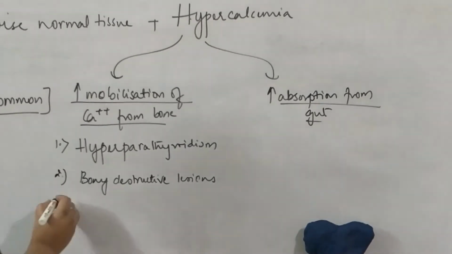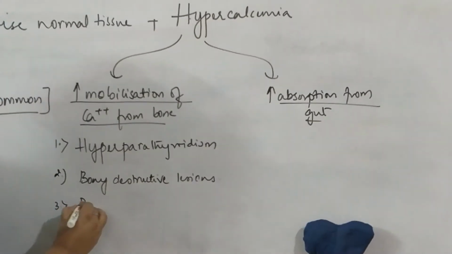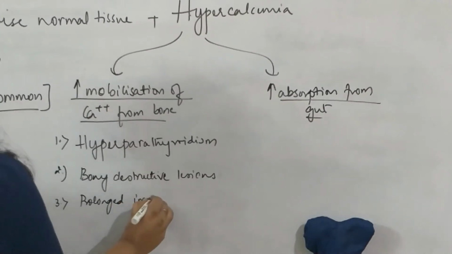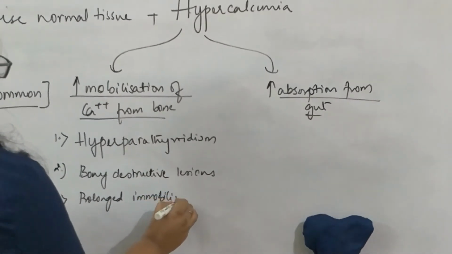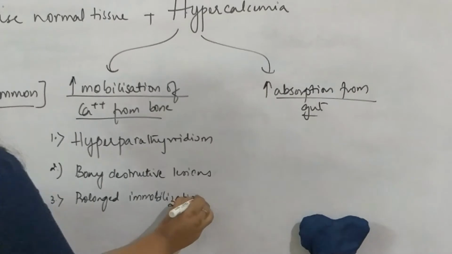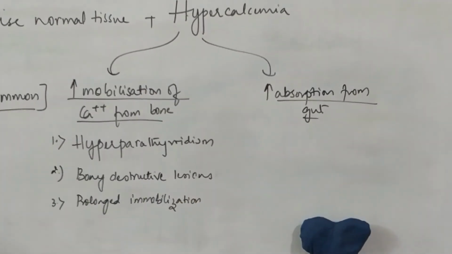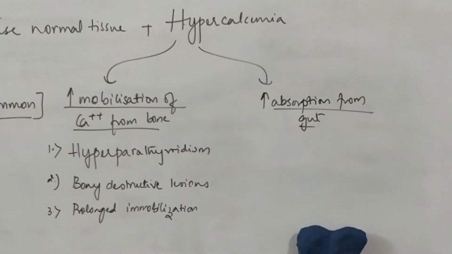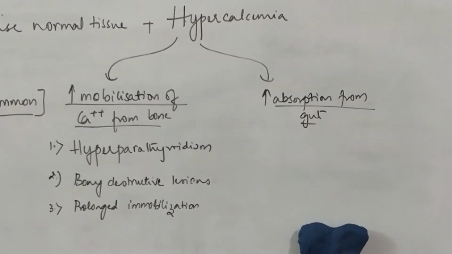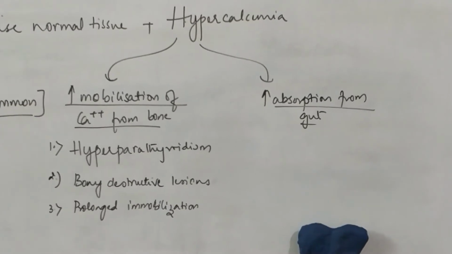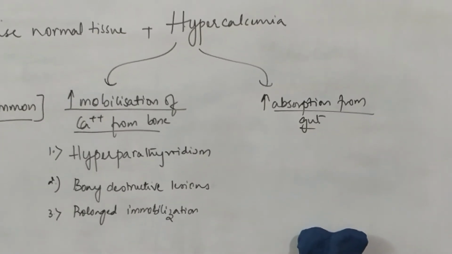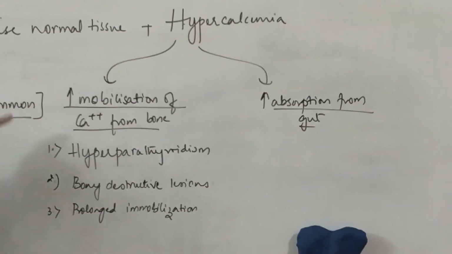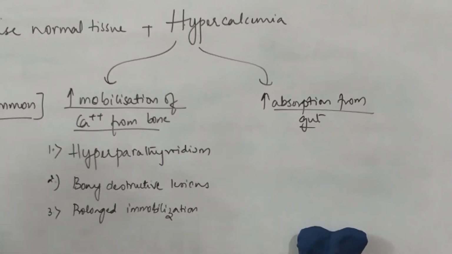The third is prolonged immobilization. When a person has been immobile for a long time, probably because he is bedridden, he is not using his muscles and bone properly. So muscles are getting atrophied and the bone is also slowly getting resorbed, because lack of function will always lead to resorption. So that is one more reason why we see hypercalcemia.